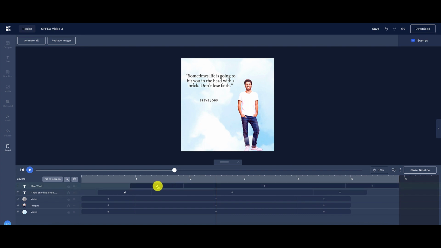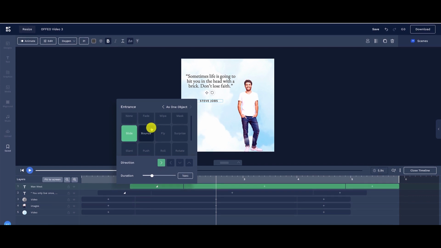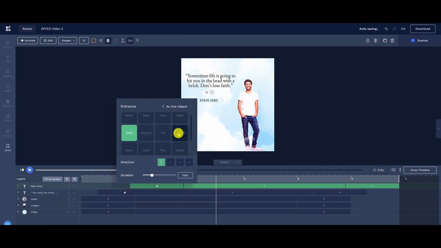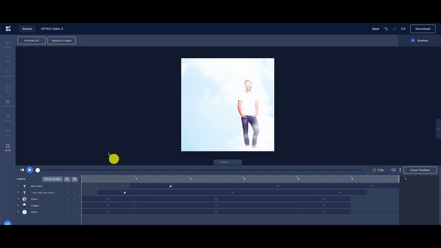Here are the transitions right here. If I click on this, you're going to see the different transitions. So you can choose and hover over and see how it works. And this is really so customizable. If I want to make this longer, you can see as I slide it, it gets longer and shorter. So that's how you can customize that. So this, again, is very, very intuitive, but it's going to take time for a lot of you guys to get acclimated if you're not familiar with something like this.